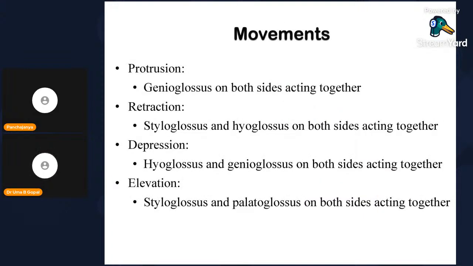So what kind of movement can you see? Protrusion: genioglossus on both sides acting together for protruding the tongue. Retraction, pulling it backwards, downwards and backwards and upwards. Styloglossus, upwards. Hyoglossus, downwards and backwards. Depression, depressing the tongue: hyoglossus and genioglossus together on either side. Elevation: styloglossus and palatoglossus on both sides acting together.